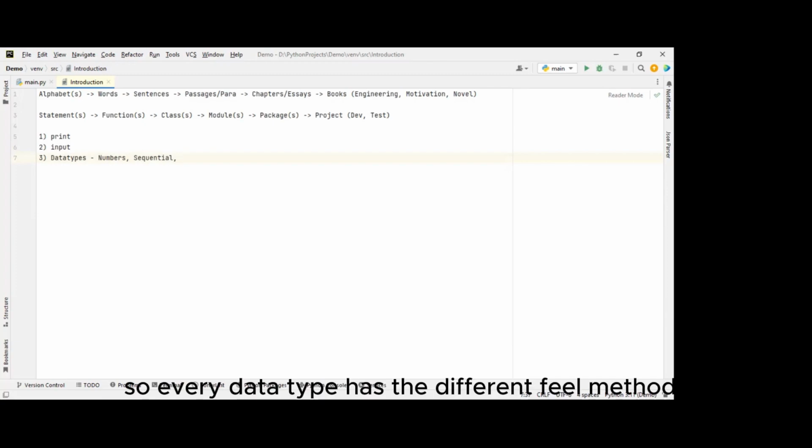So every data type has different predefined methods, based on what it is. If it is a list, we are having 10 different built-in methods to use, like adding data, removing data, and accessing that data effectively. For that, we are having different methods. We will learn about those things.